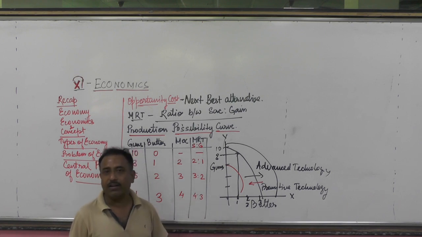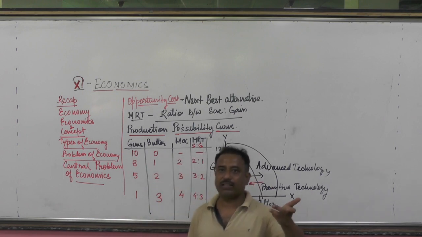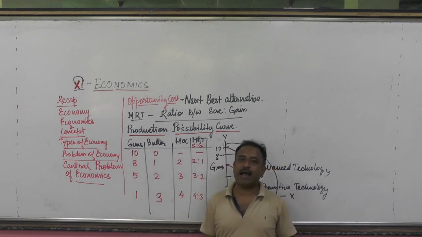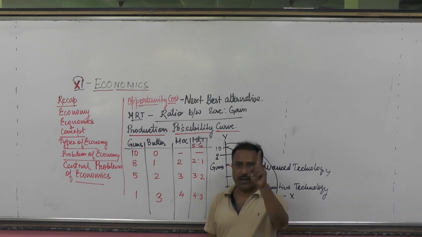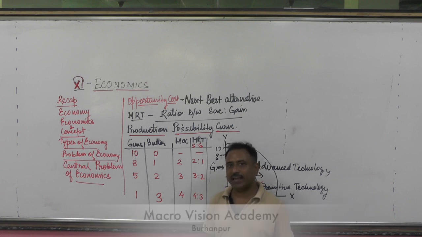In the next part, we are going to learn how many types, what are the patterns, what are the shapes of PPC curve. There are 3 shapes of PPC curve: concave, convex, and straight line. How will I define a concave curve?